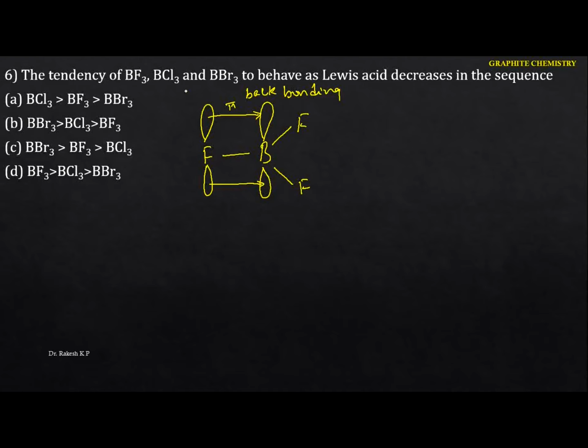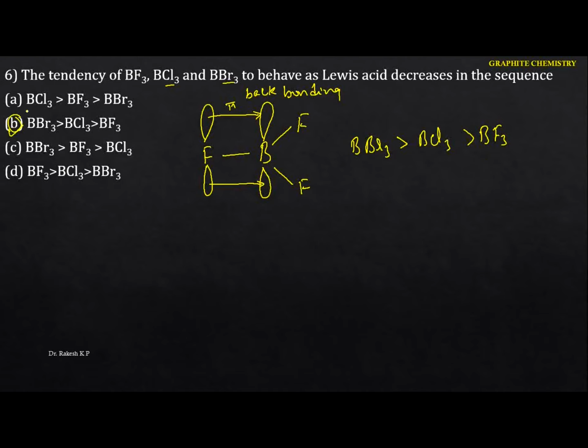But if you're talking about the rest of the halogens, for example chlorine and bromine, the size of bromine is large, hence it is very difficult to perform back bonding from bromine to boron. So the strongest Lewis acid is boron tribromide, since it is very difficult to form back bonding here. Next comes boron trichloride, and the weakest will be boron trifluoride, because of the back bonding. Hence in this case the option is B.